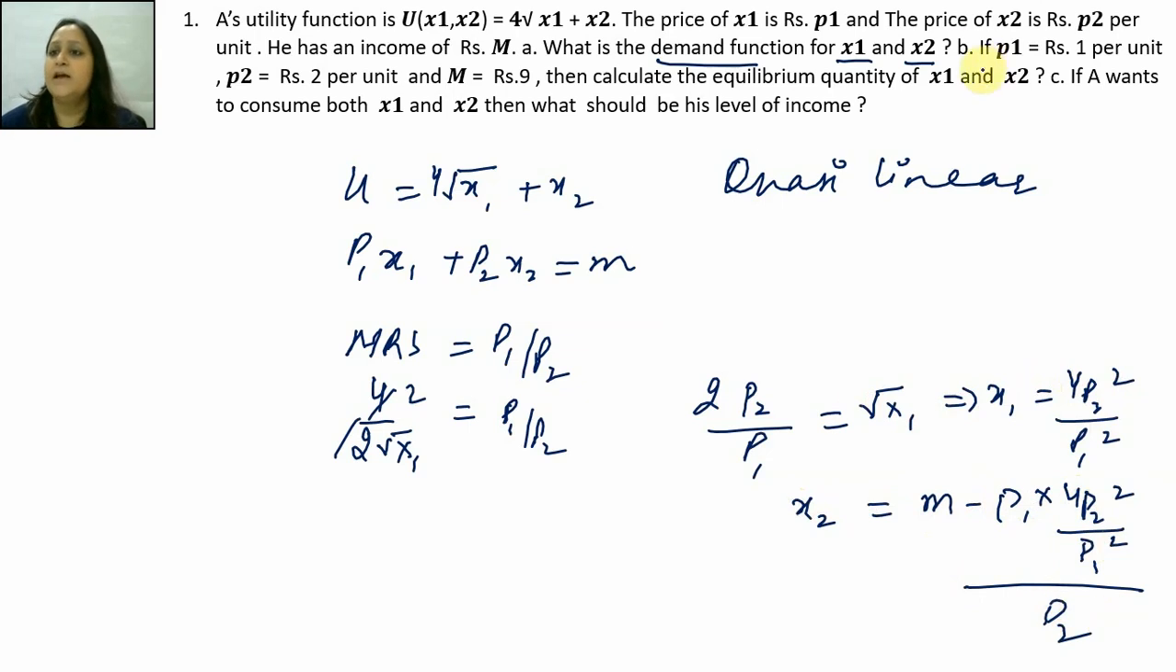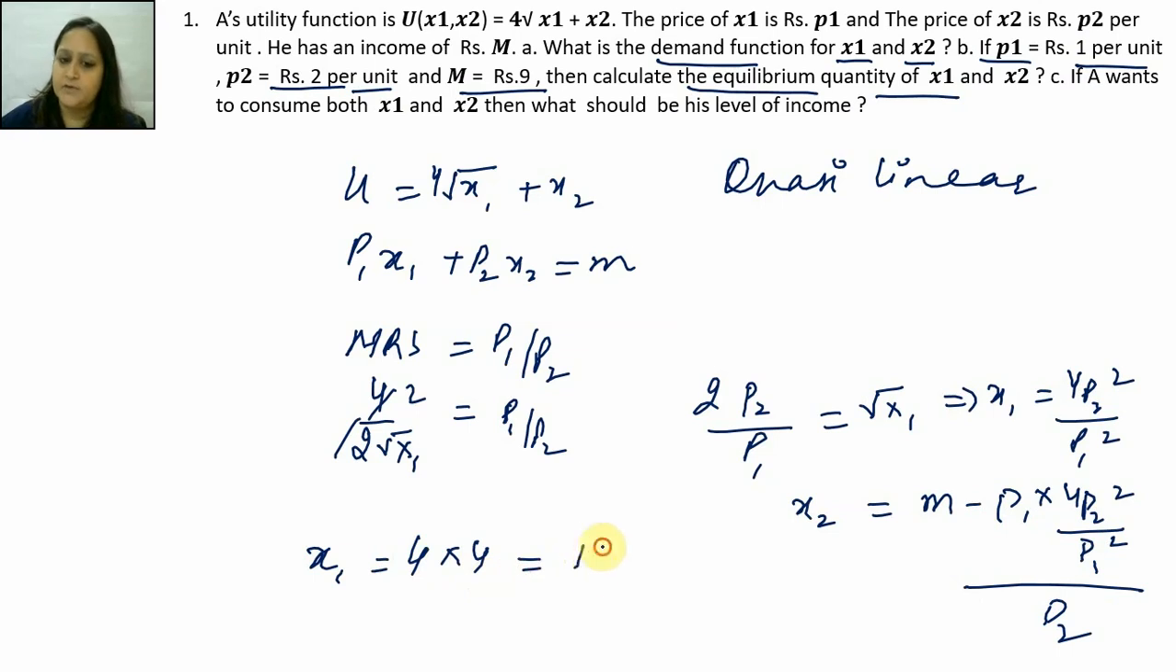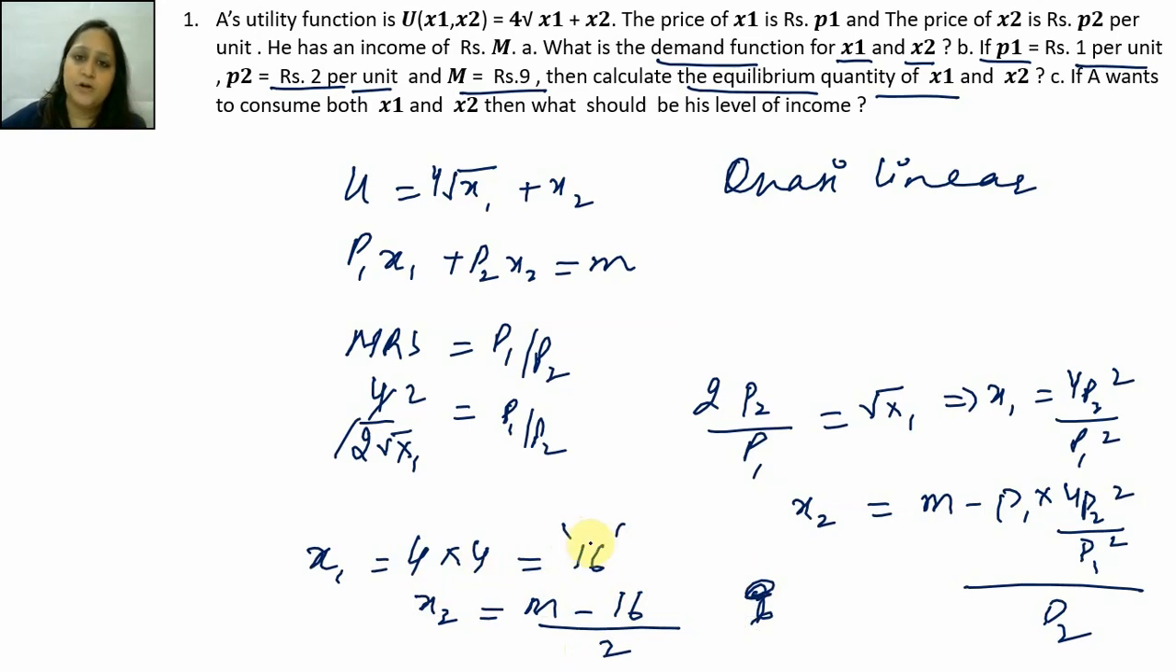You can solve it. If p1 is rupees 1 per unit and p2 is rupees 2 per unit and m is 9, then find out the equilibrium quantity. So x1 then will be 4 into 2 square upon 1 square, which is 16 units, and then x2 will be equal to m minus 16 into 1, that is 16, upon p2, which is 2. Now income तो मेरी 9 है, so इसका मतलब 16 यूनिट्स ऑफ गुड 1 को अफोर्ड कर पाने के लिए मेरी इनकम है ही नहीं, इसीलिए हमारा ये वाला फंक्शन क्वाज़ी लीनियर हो ही नहीं सकता.